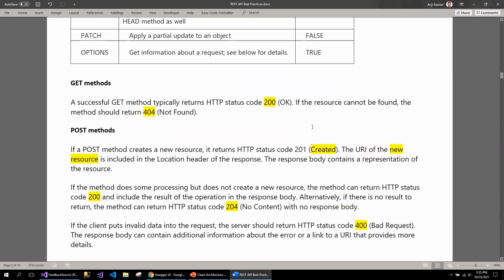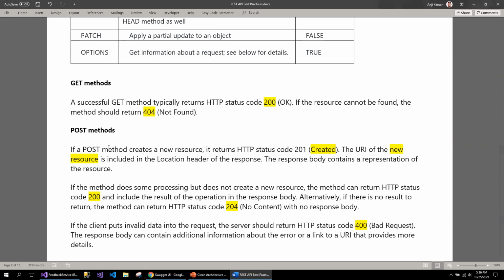Now let's take a look at the details of each method and compare with the service which I have created, how those API endpoints are returning the response objects, response status codes, sorry. For example, the get method: when you are creating an API endpoint with HTTP get, you should have two status codes, either 200 or 404. 200 returns the status code OK.